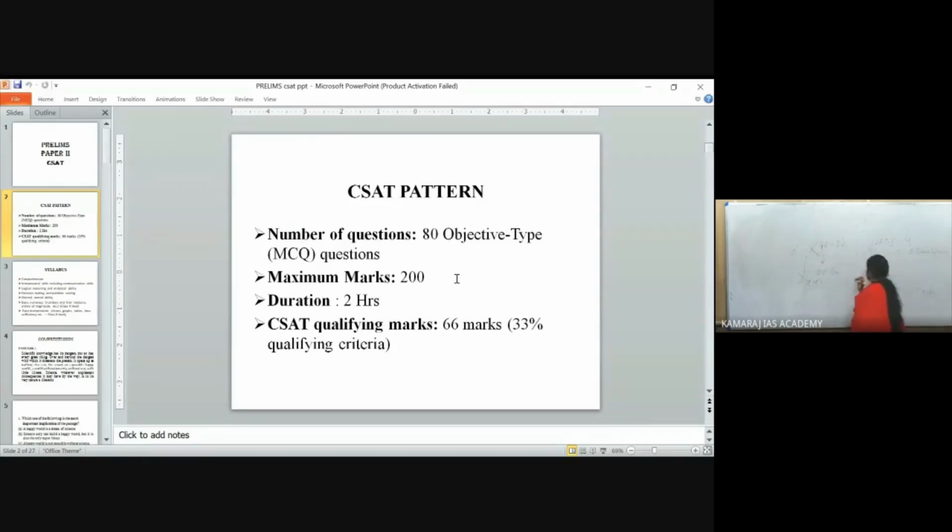So how do we score this minimum qualifying mark in CSAT? How many of you are from an engineering background? That is well and good. If you are from humanities or a non-maths group since your school days, this CSAT is not pure maths.